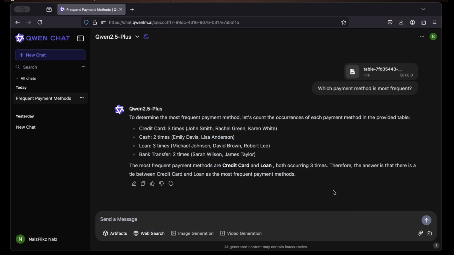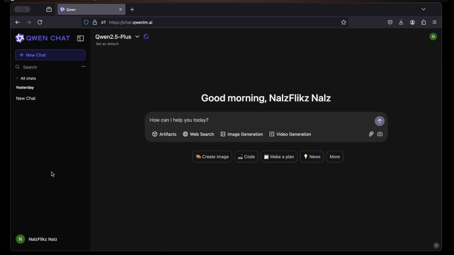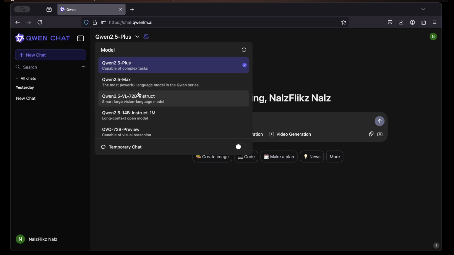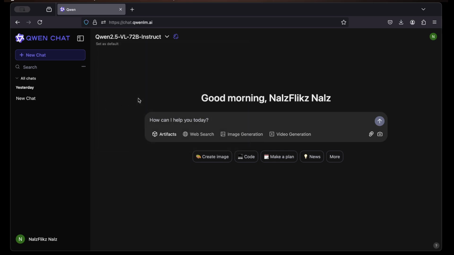So aside from CSV, QWEN can also accept images and PDF. You can try that out yourself, ask questions regarding the content of the PDF, and it will give you a desirable output. So we're going to change the model to Qwen 2.5 72B Instruct.